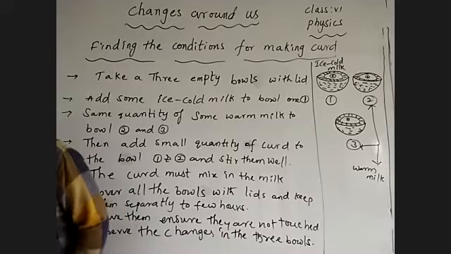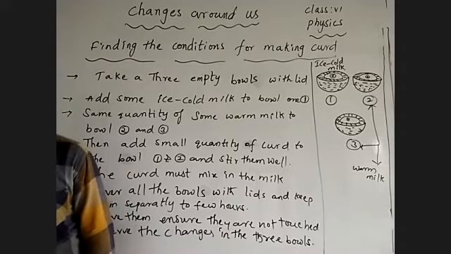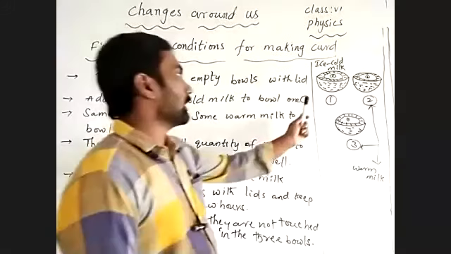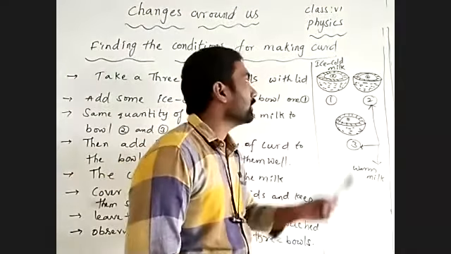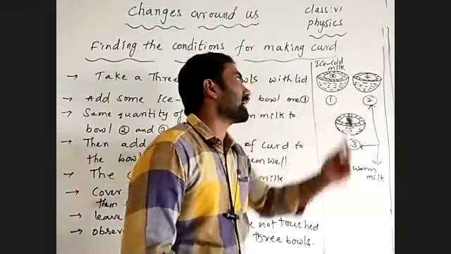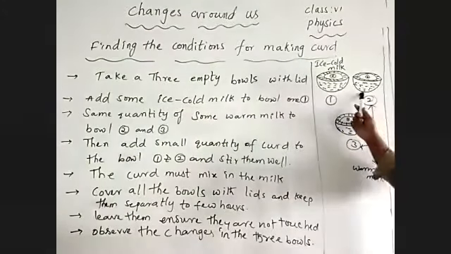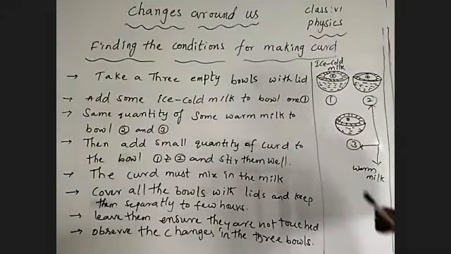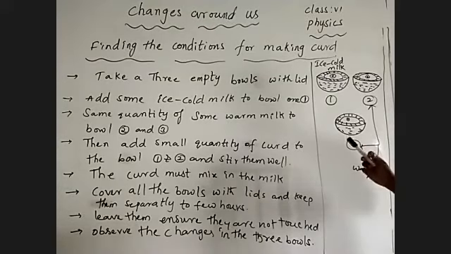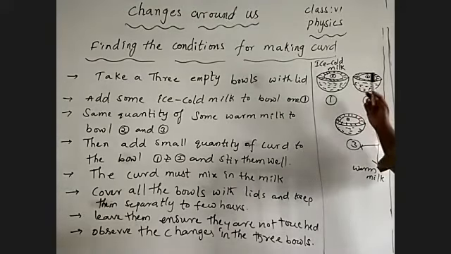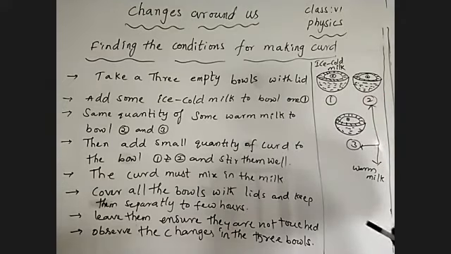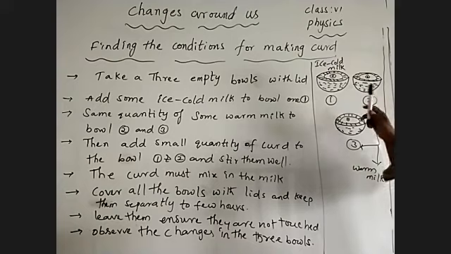When we compare bowls 1 and 2, what do we compare? The first bowl consists of ice cold milk, meaning cool milk, and the second bowl consists of warm milk. To both we added some quantity of curd. After a few hours, overnight, we observe them by removing the lid of the first and second bowl.